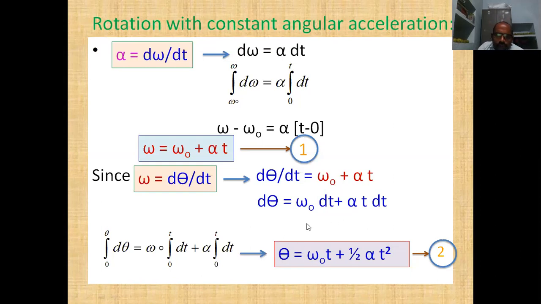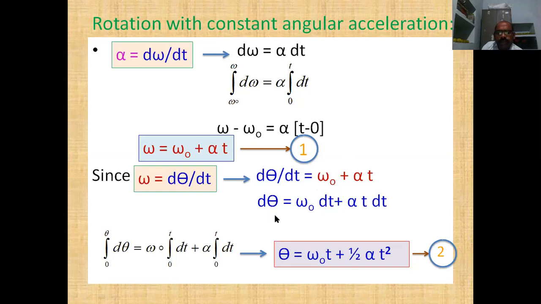This omega naught is also constant. It is the initial velocity of the object, which it has at the time of consideration, so we fix it as constant. After that, it may vary. Obviously, since there is constant acceleration, the angular velocity varies as time progresses. Initially it was a fixed value. So now d theta is equal to this equation.